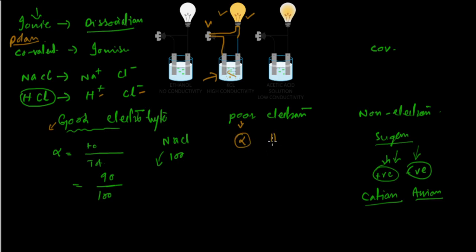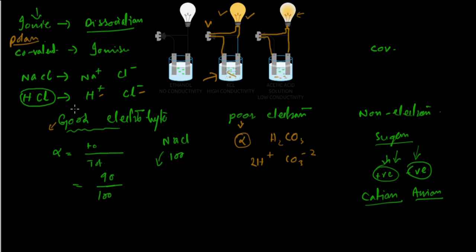For example, if you're dissolving H2CO3, you'll get a very small amount of H plus ion and CO3 2 minus ion. So there are fewer charge carriers, so less electricity. When you complete this circuit, the bulb will glow very dimly. It will not be very bright, because the number of charge carriers here is very low.